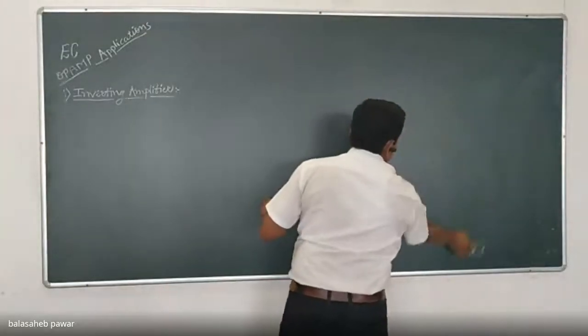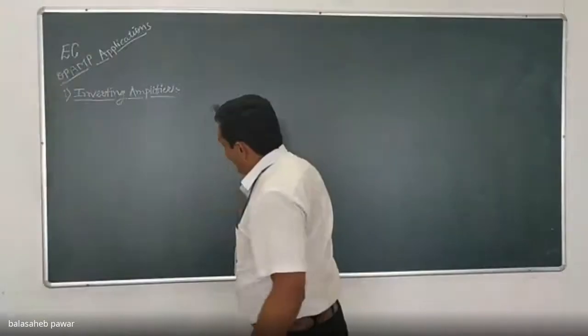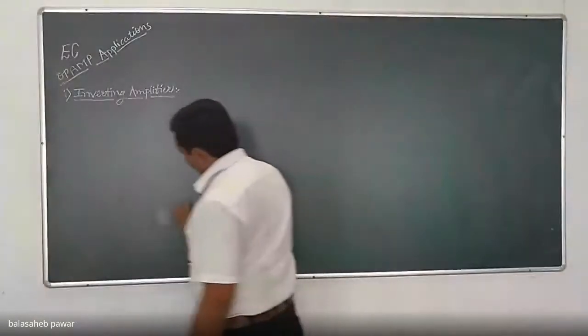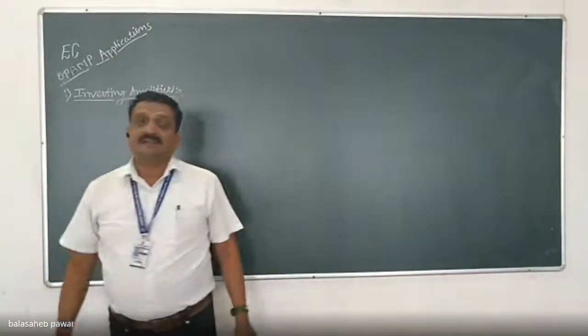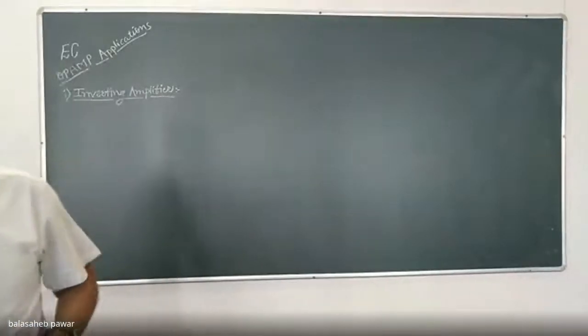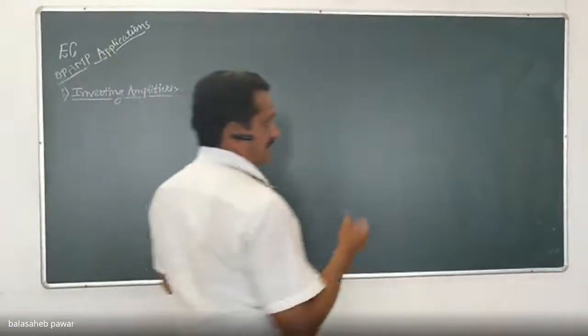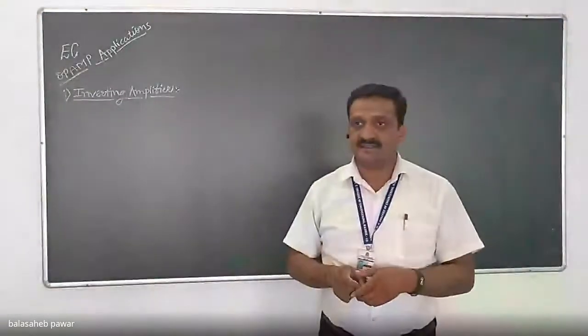The first, very basic application is the inverting amplifier. As we are calling it an amplifier, the property of the applied input signal should not get changed. If we apply a sine wave, the obtained output should be a sine wave.